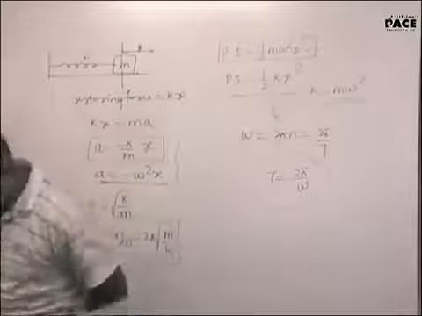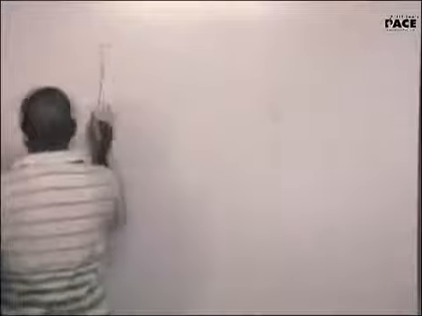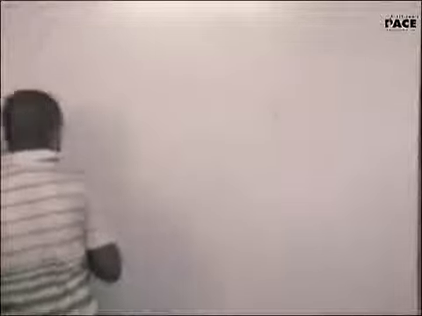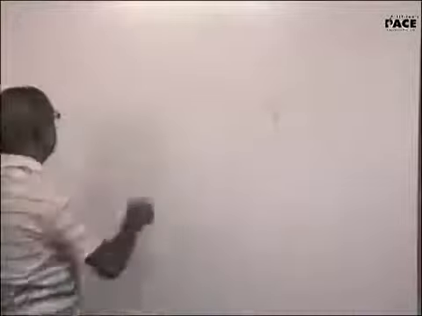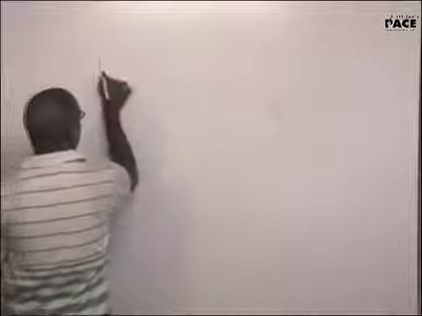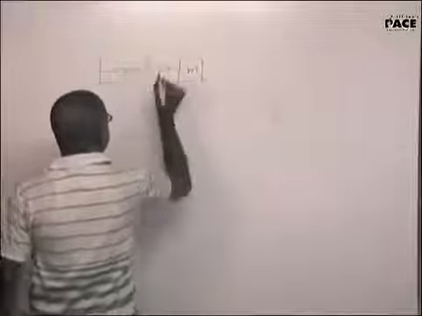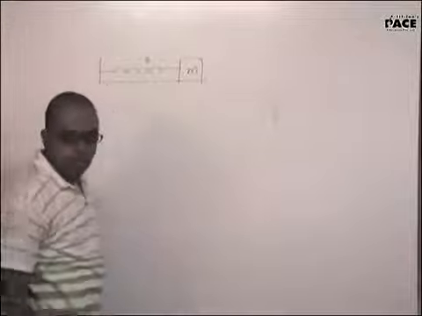Now, what if the spring was kept vertical? Now, by the way, one more important parameter. Have a look at it. Ultimately, you need the time period of oscillation of the SHM. You told me that for a simple harmonic motion, the total energy will remain constant. You derived that the total energy will remain constant.